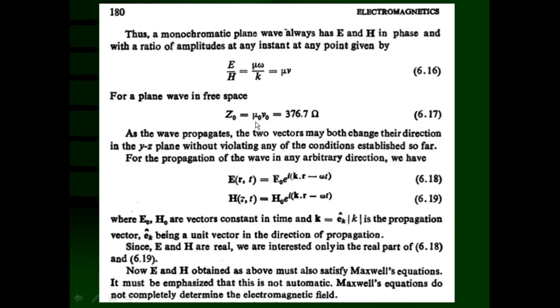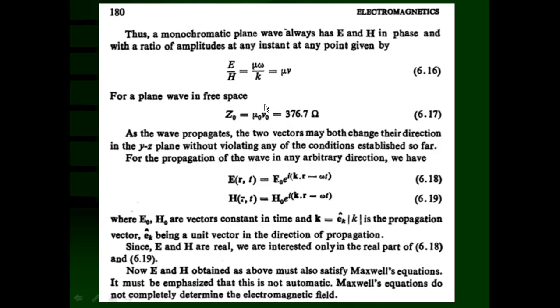If we substitute mu 0 equal to 4 pi into 10 raised to minus 7, and the velocity of electromagnetic waves in free space 3 into 10 raised to 8 meter per second, we find that the value of Z0, the characteristic impedance of free space, is 376.7 ohms.